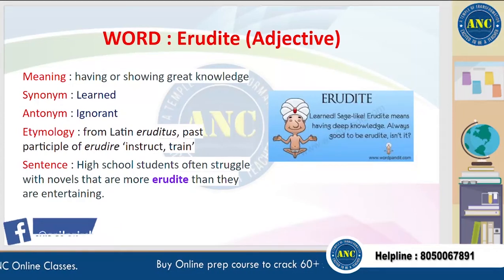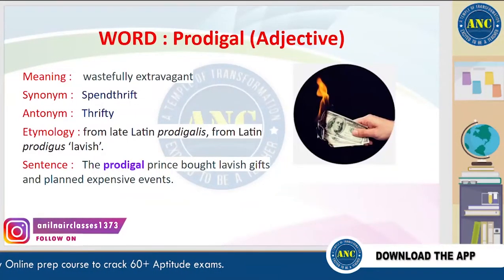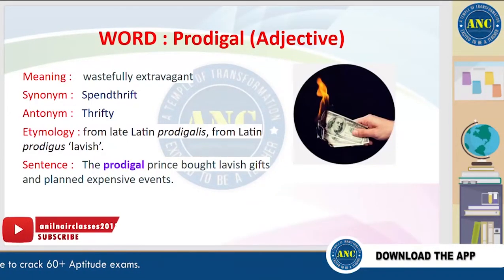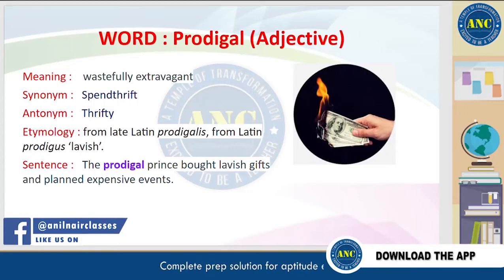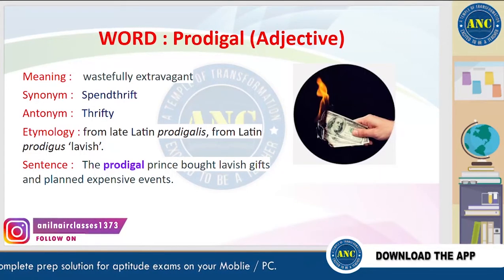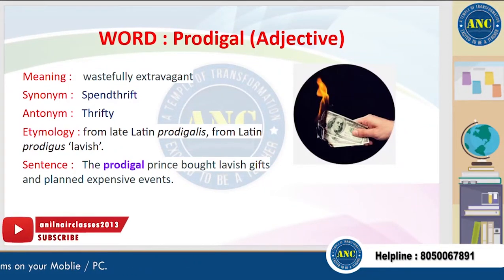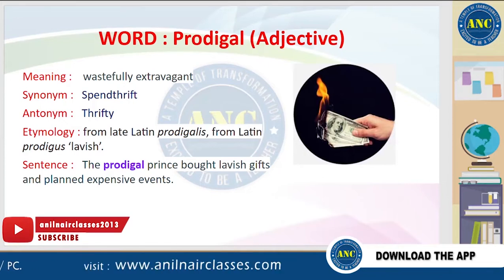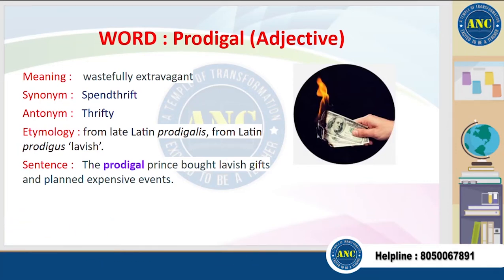Moving on to the next word, prodigal. Prodigal means wastefully extravagant. A synonym for this word is spendthrift, and an antonym is thrifty. It is derived from a late Latin word which means lavish. A sentence for this word is, the prodigal prince brought lavish gifts and planned expensive events. Prodigal is basically burning money with no use. It's wastefully extravagant.